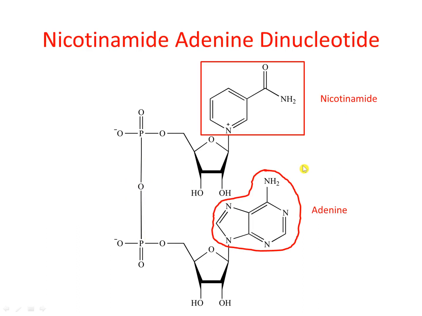Now we call it a dinucleotide because this nicotinamide, this ribose sugar and a phosphate group together constitute a nucleotide. So in this structure there are two nucleotides. The first nucleotide is composed of nicotinamide, ribose sugar and phosphate group, and the second nucleotide is composed of adenine, ribose sugar and phosphate group.